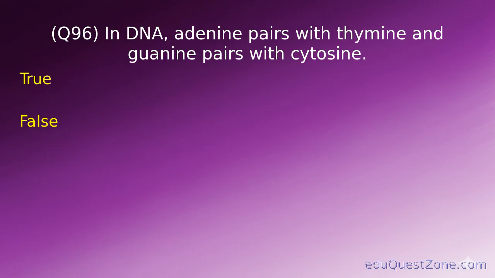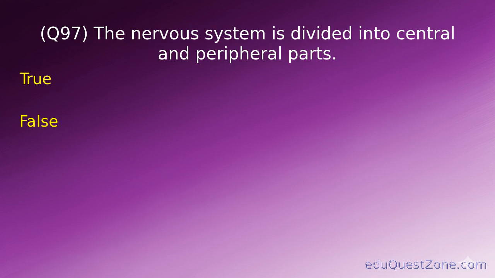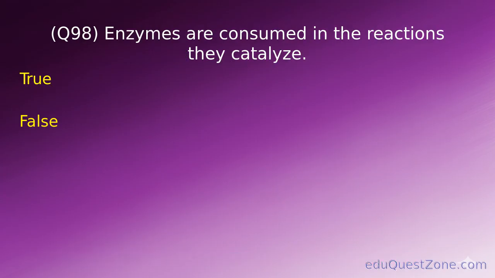True or false? True. Question 97. The nervous system is divided into central and peripheral parts. True or false? True. Question 98. Enzymes are consumed in the reactions they catalyze.